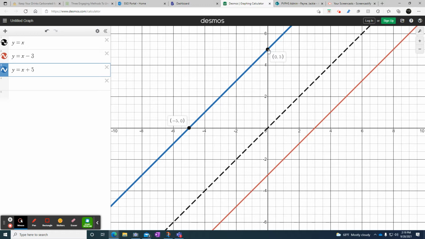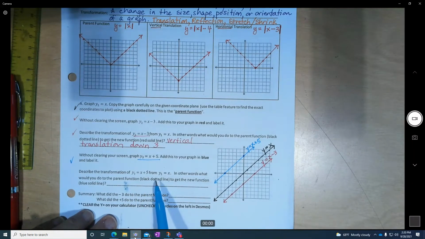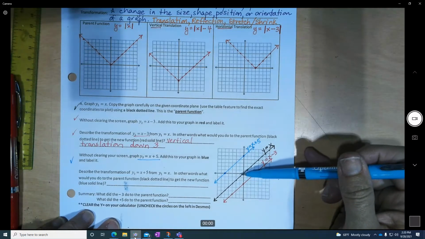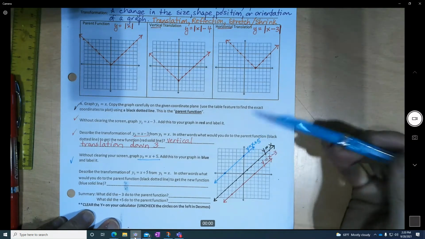Connect it nice and long all the way through, and this is y equals x plus 5 on my paper. So I'll go back here to where you're working on it. It should look like that. And it says, describe the transformation of y equals x plus 5 from the black one. So here's the black. What would you do to the black to get to the blue? Well, you'd raise it up 5 because there's 5 here, so it goes up 5.